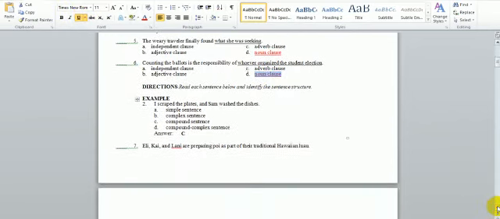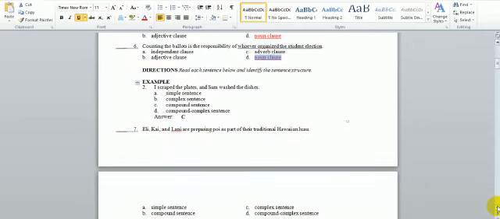Number 7, Eli, Kai, and Lani are preparing pie as part of their traditional Hawaiian luau. Very well. What kind of sentence do we have here? Is it simple, compound, complex, or compound complex?